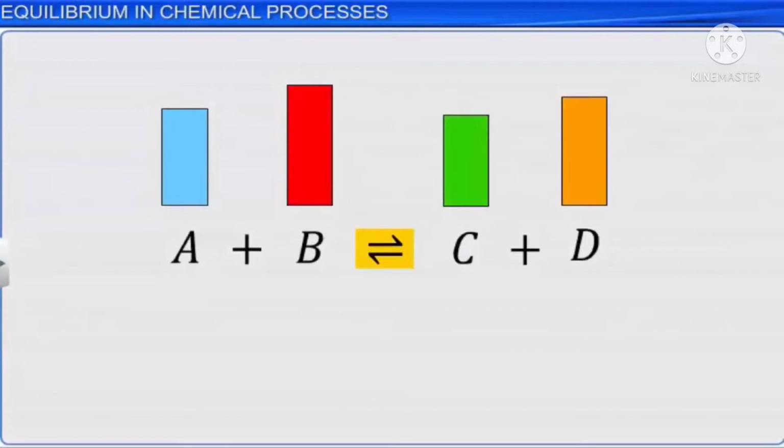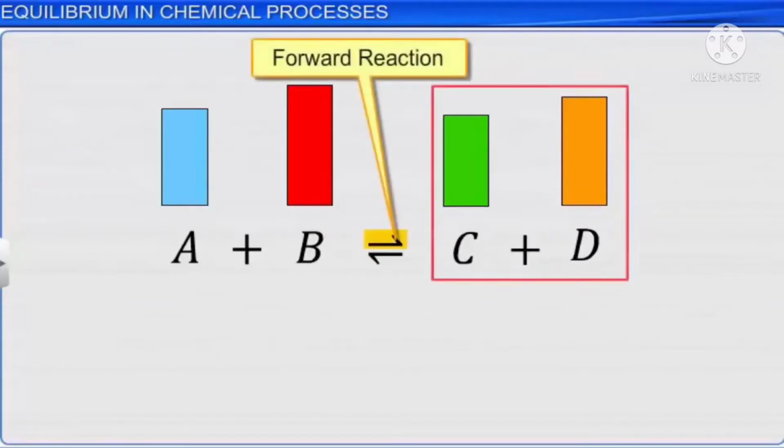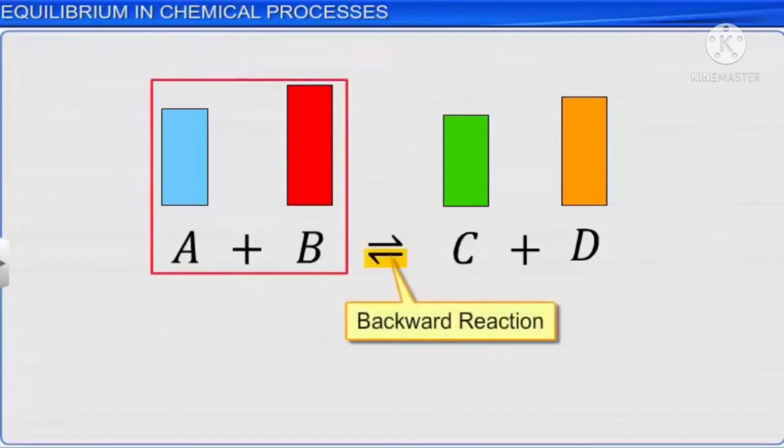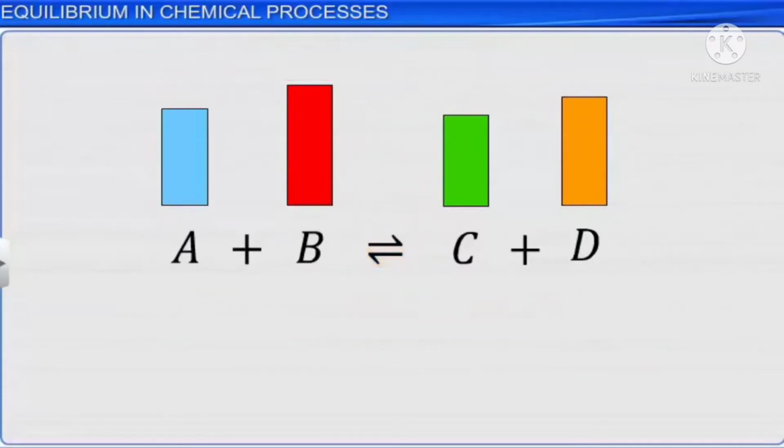A reversible reaction may be defined as a chemical change in which the products can be converted back into the original reactants under suitable conditions. In a reversible reaction, the reaction in which the reactants react to give the products is called the forward reaction, while the reaction in which the products react back to give the reactants is called the backward reaction. Depending on the chemical nature of the products and the reaction conditions, the products formed may or may not react to give the initial substances.